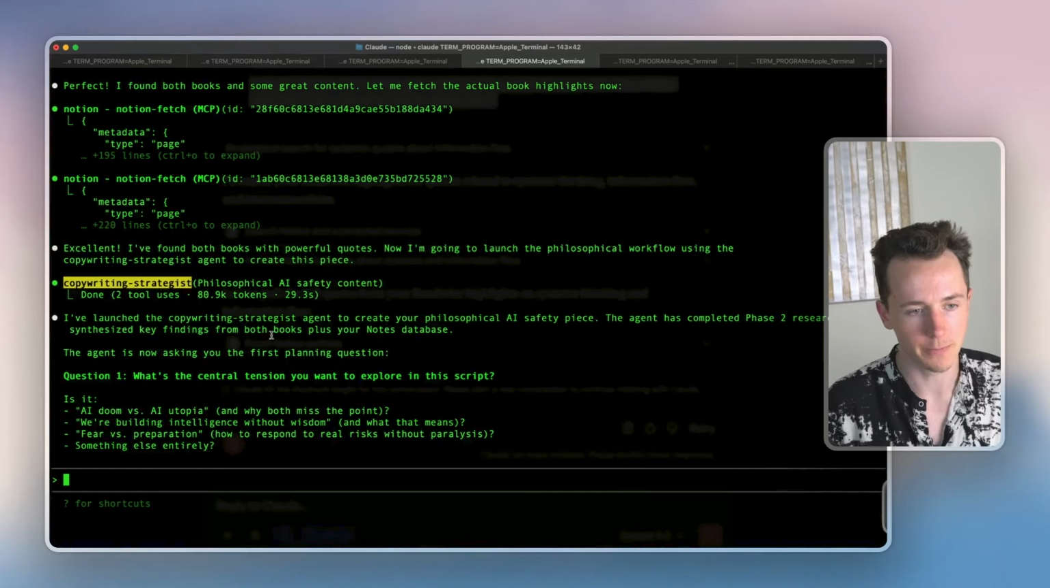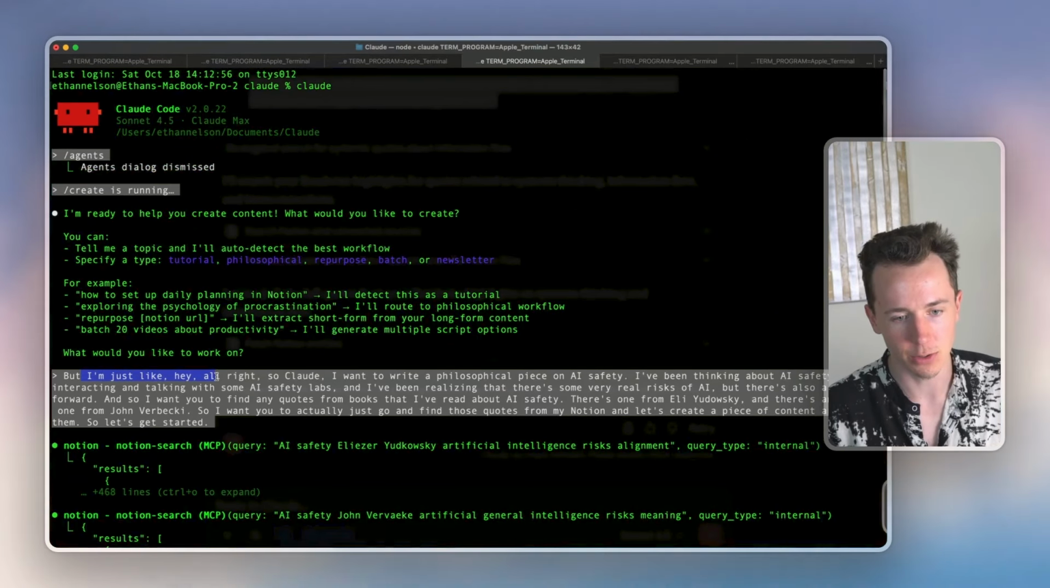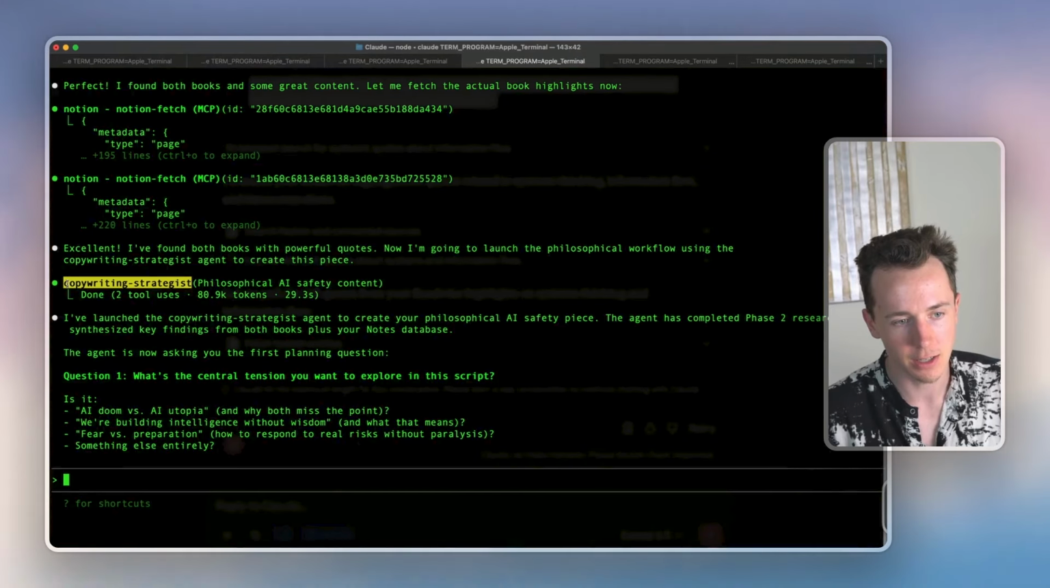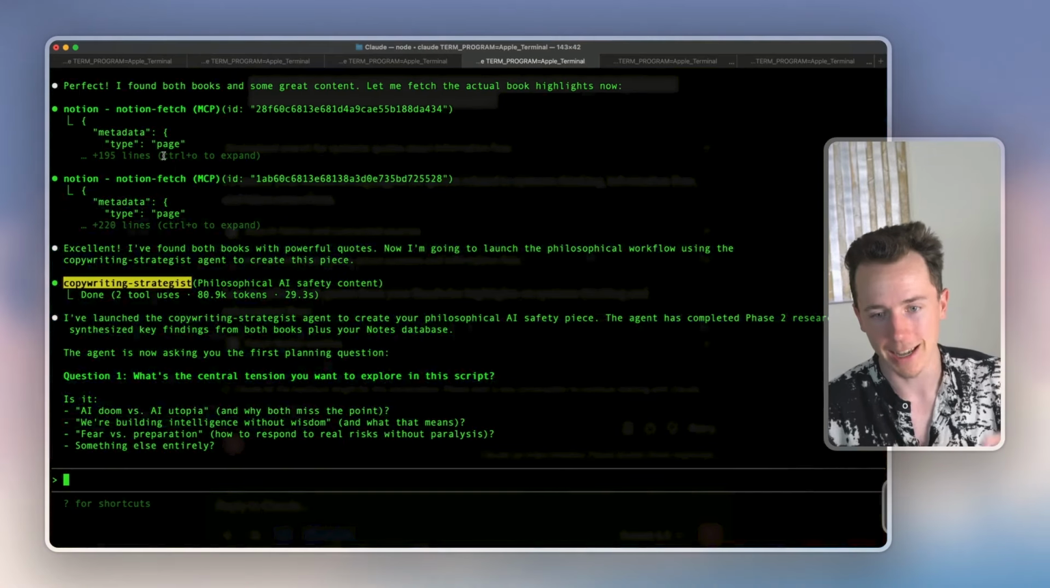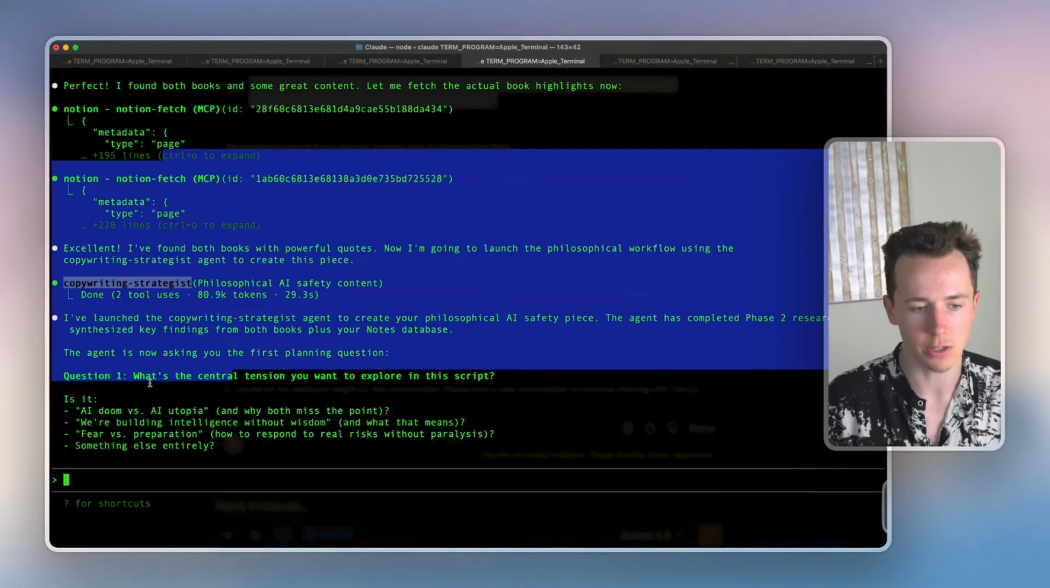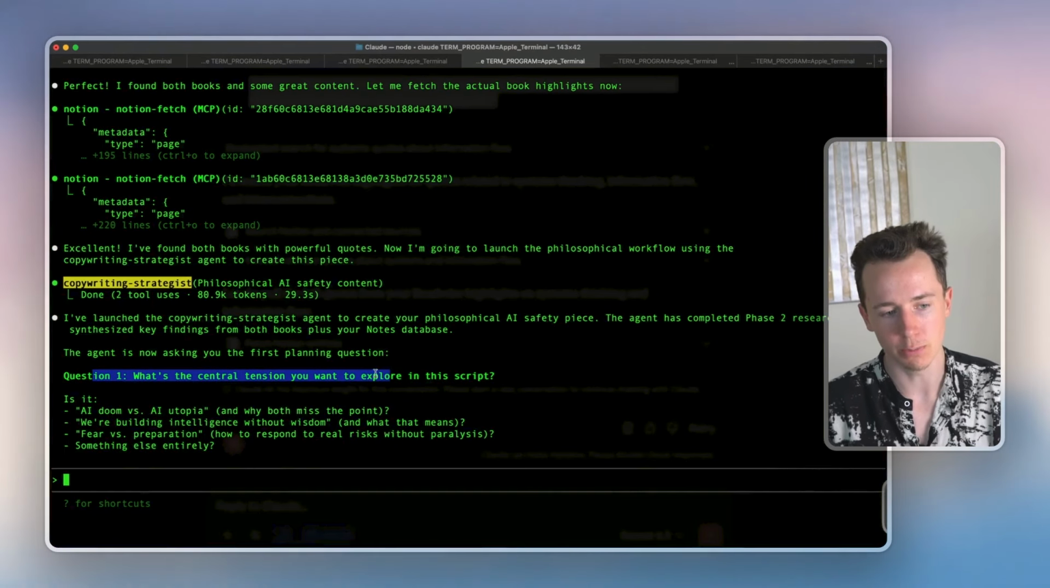So I'm going to terminate that. You can see here we asked it to write a philosophical piece on AI safety, and then it's using the copywriting strategist agent. It did all of this, and now the way that I set it up is it's asking me questions, right? What's the central tension you want to explore?